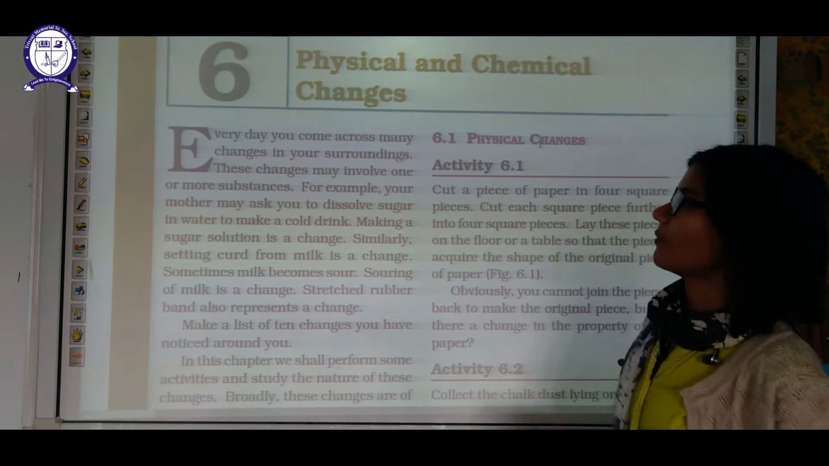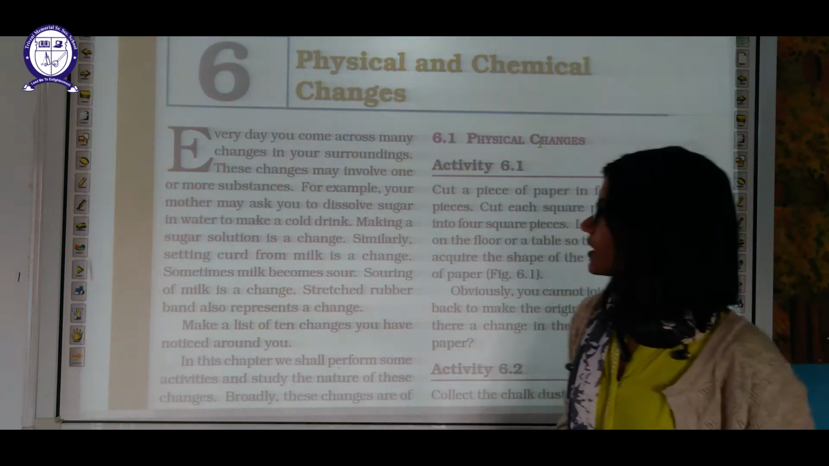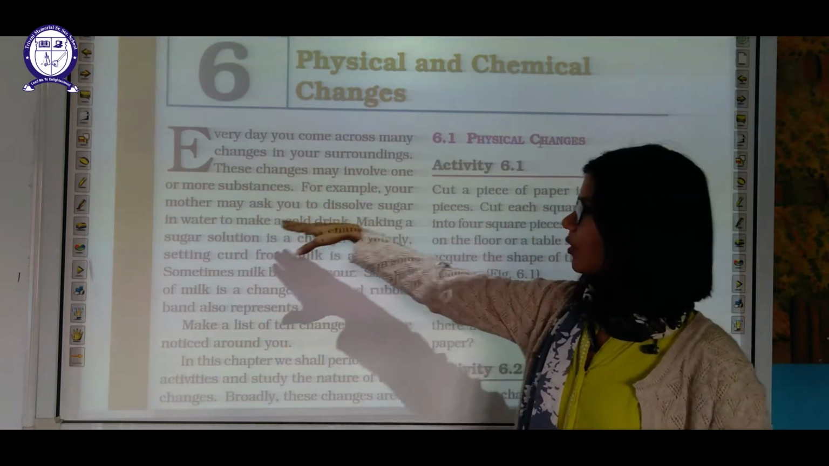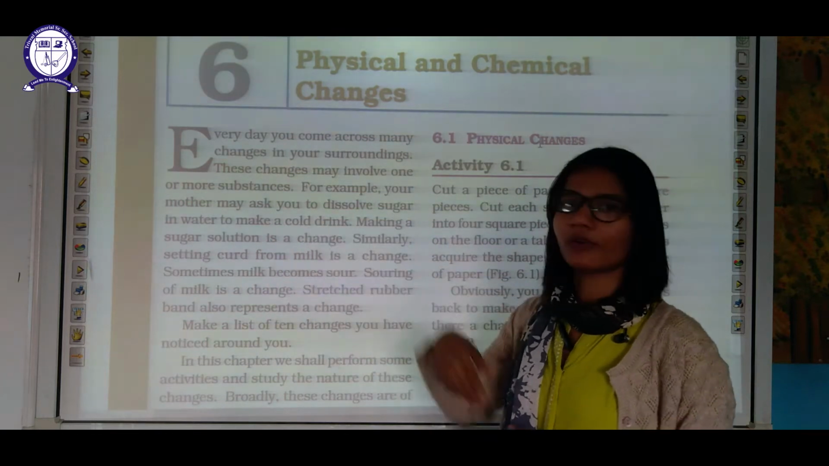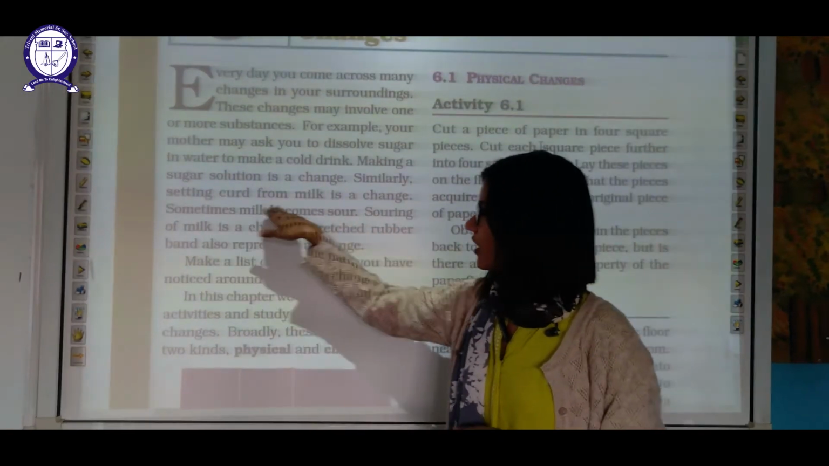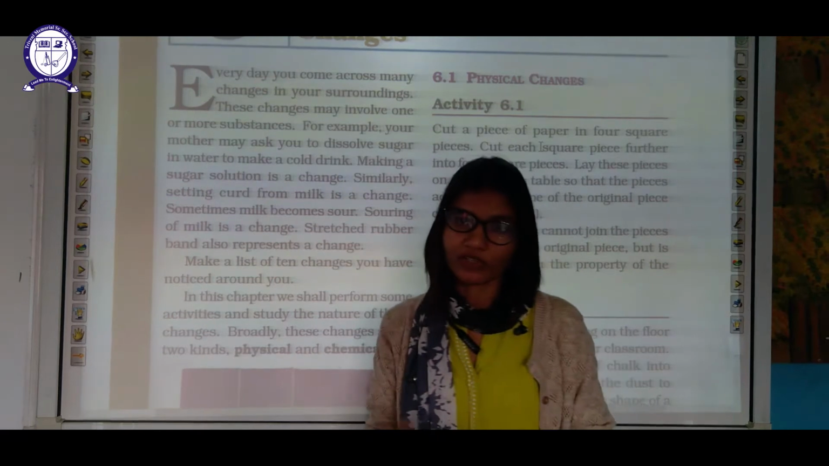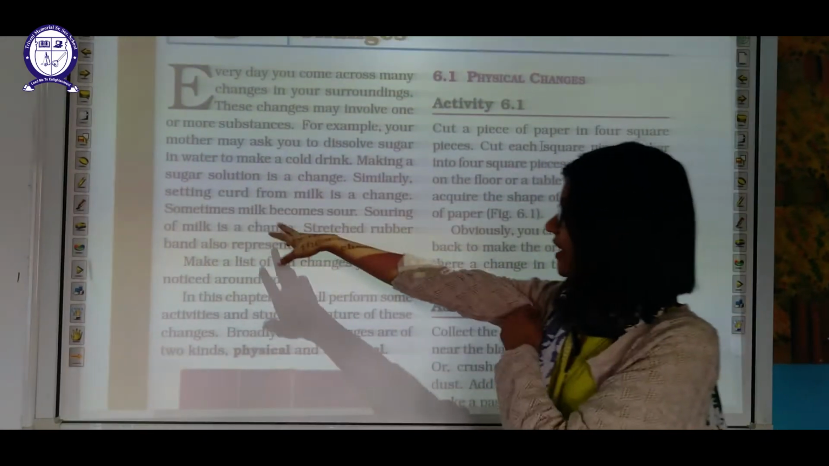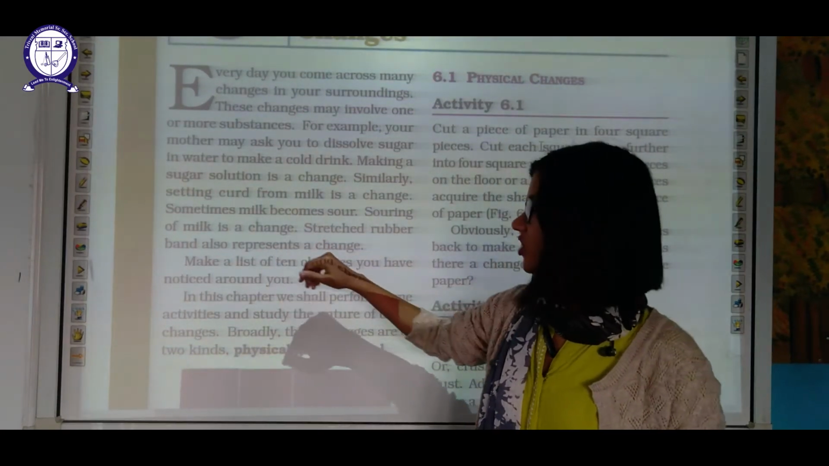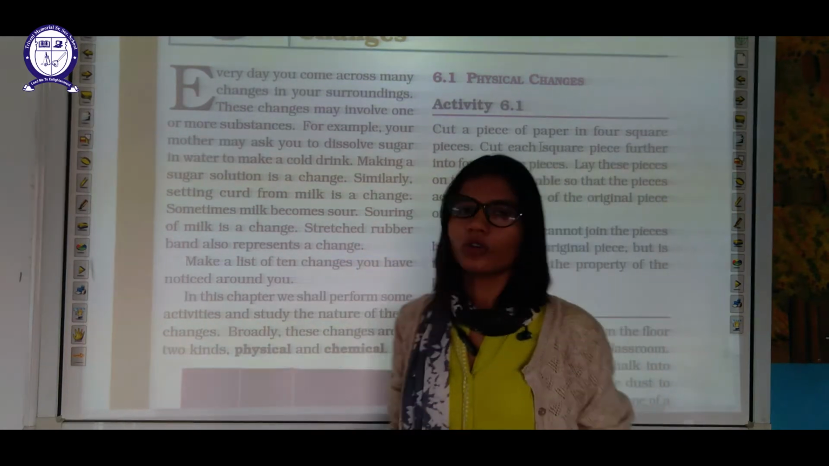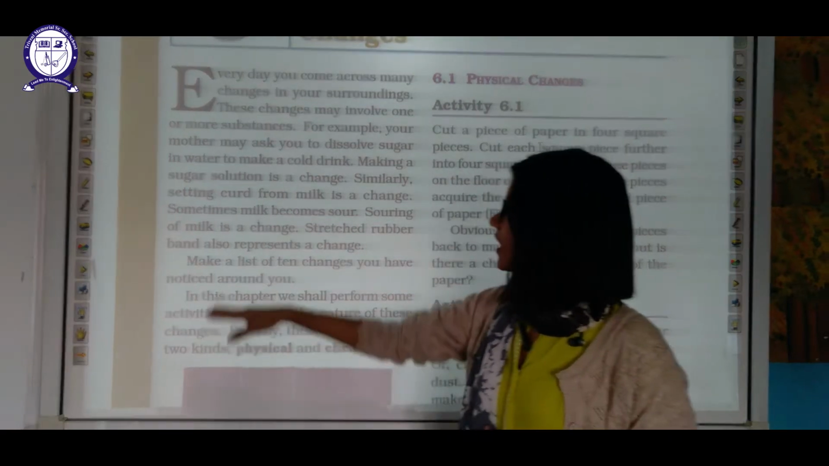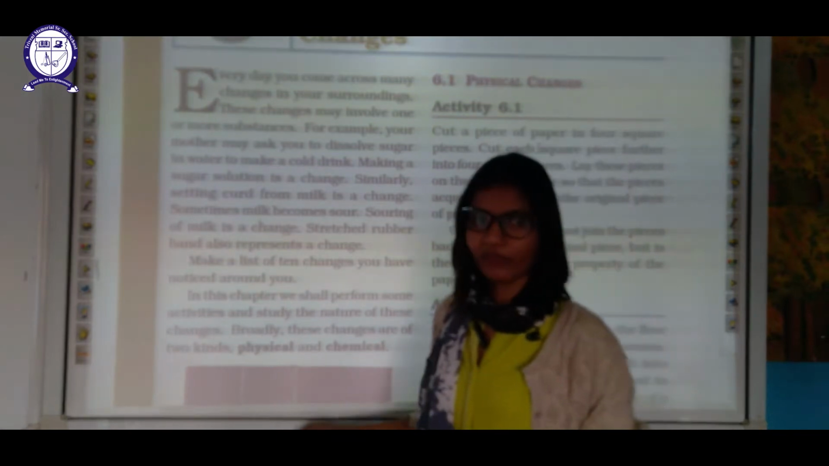So the very first thing in this chapter is that every day you come across many changes in your surroundings. These changes may involve one or more substances, right? For example, your mother may ask you to dissolve sugar in water to make a cold drink. It's a kind of change. Second, setting of curd from milk is another kind of change which you have been observing in your day-to-day life. Sometimes milk becomes sour also. Souring of milk is a change. Stretching a rubber band is also a kind of change. So these are the changes which you observe in your life on a day-to-day basis. Make a list of such changes and we will discuss them.